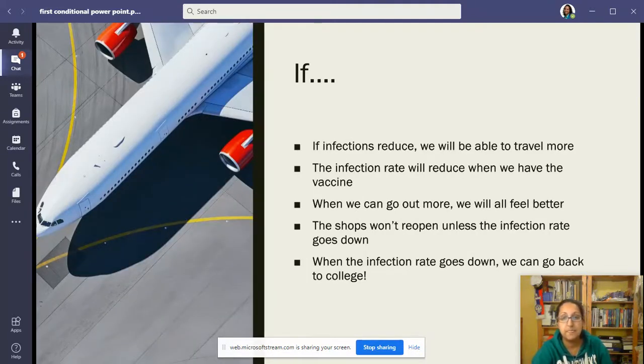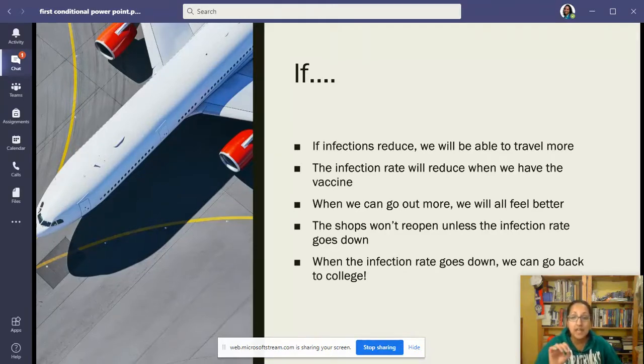So, for example, if infections reduce, we will be able to travel more. The infection rate will reduce when we have the vaccine. When we can go out more, we will all feel better. The shops won't reopen unless the infection rate goes down. When the infection rate goes down, we can go back to college. How exciting.